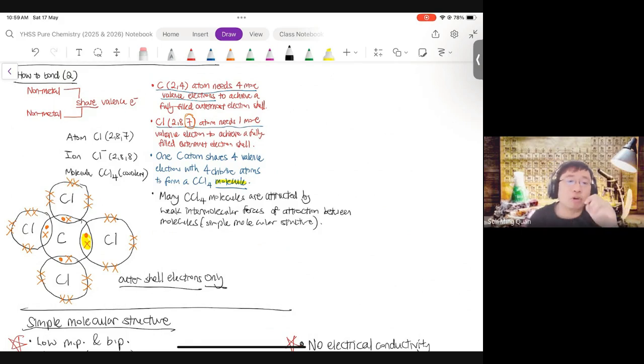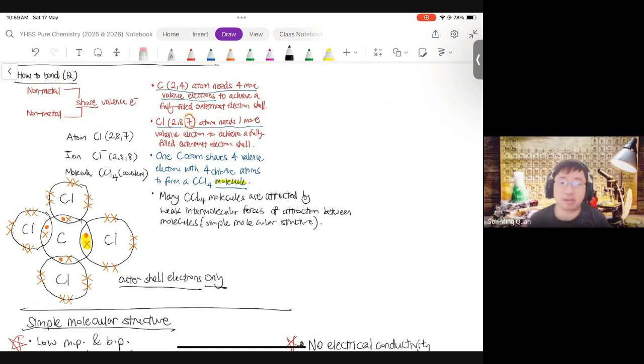And now, a good practice to ask yourself is, how about not CCl4? Can I just choose two non-metals and just randomly think what their formula would be, as well as how do I draw their dot and cross diagram using only outer shell electrons?